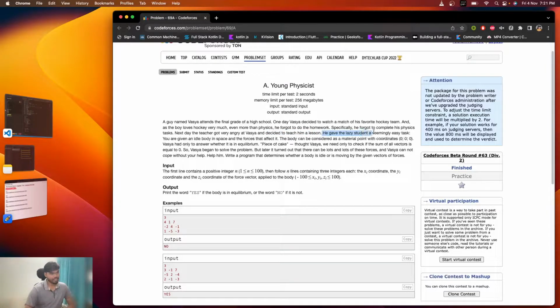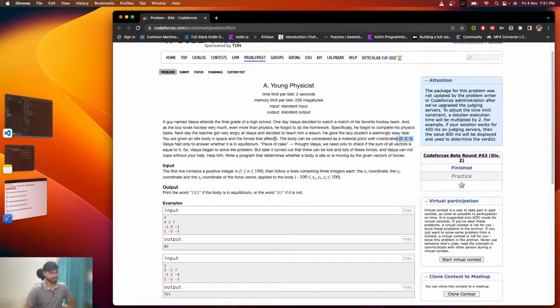He gave the lazy student a seemingly easy task. You were given an ideal body in space and the forces that affect it. So you are given an ideal body and the forces that are going to affect that body. The body can be considered as a material point with coordinates 0, 0, 0.